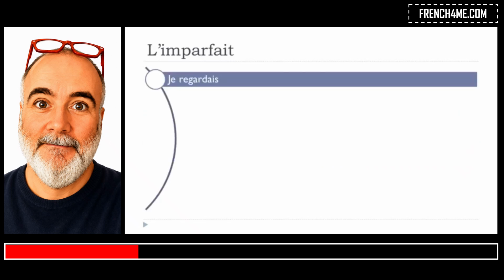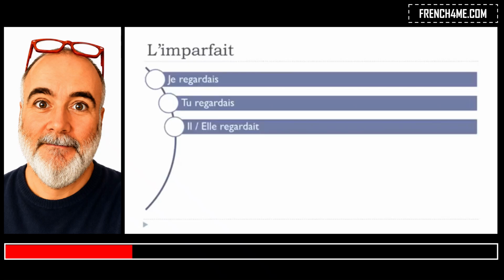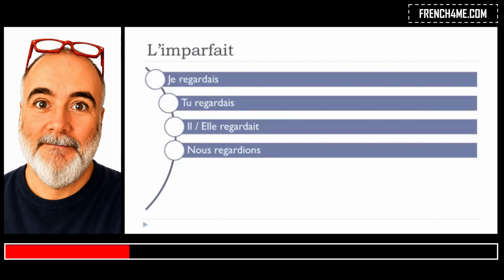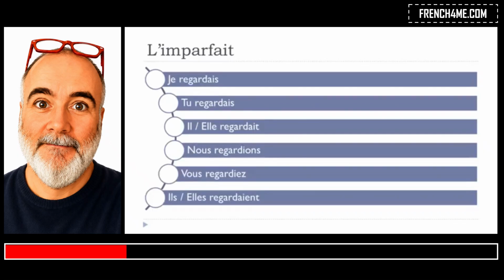Okay, so let's see how it goes for all the forms. So, je regardais, so it's regarder, to watch. Tu regardais, il regardait, elle regardait, nous regardions, vous regardiez, ils regardaient, elles regardaient. Okay, so remember, regardais, regardait, regardait, and then as well, regardaient. And after that, you've got this ion, as I said, regardions, and then iez, regardiez.